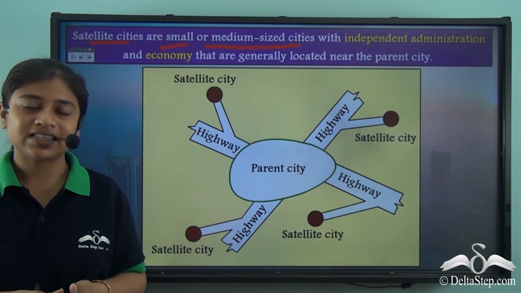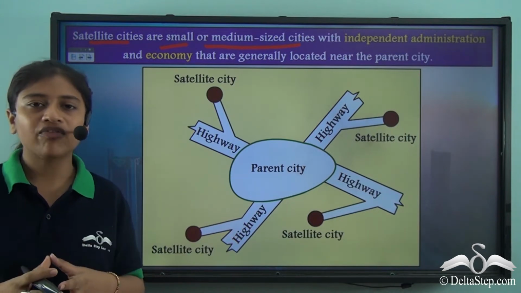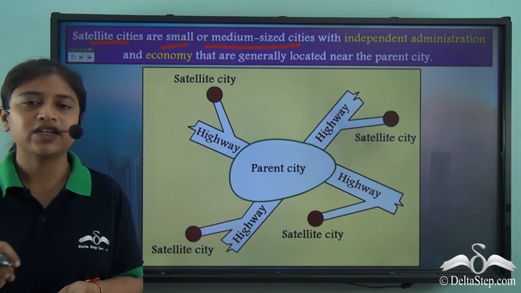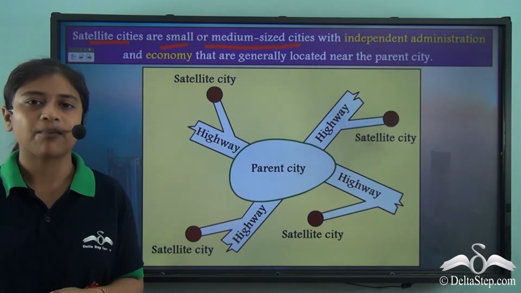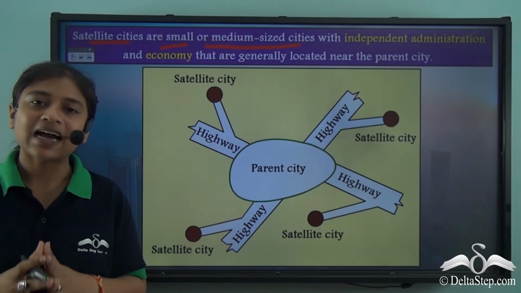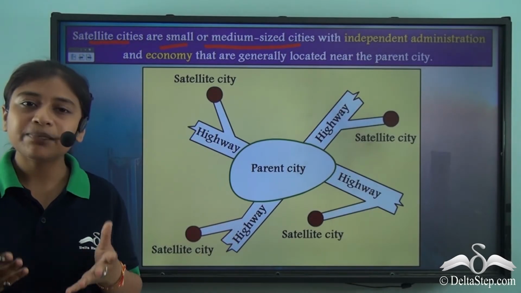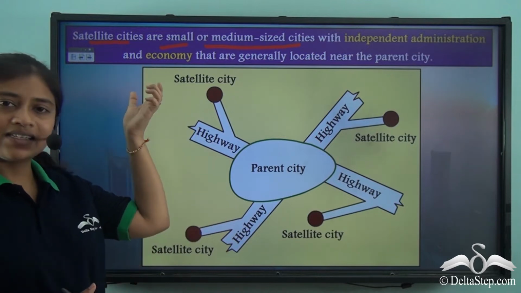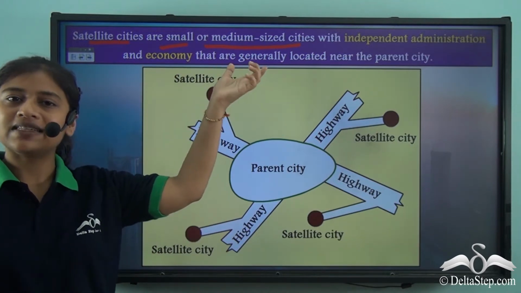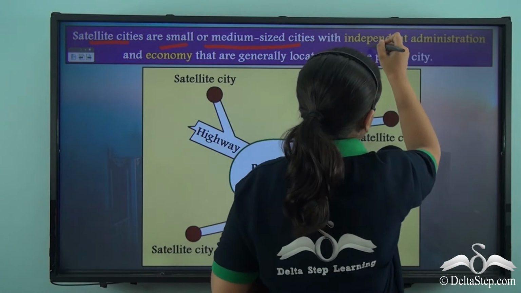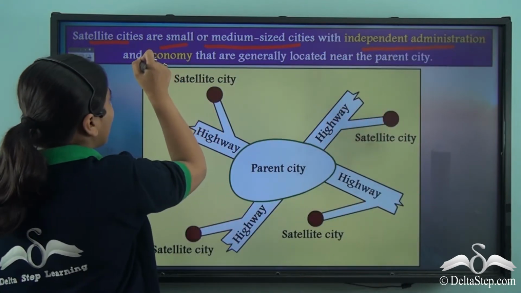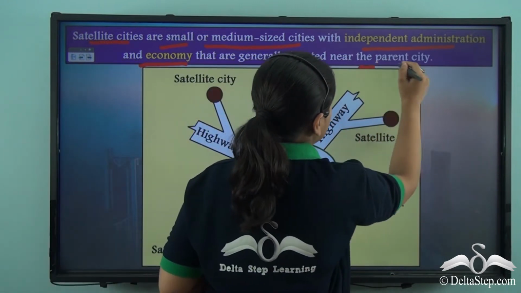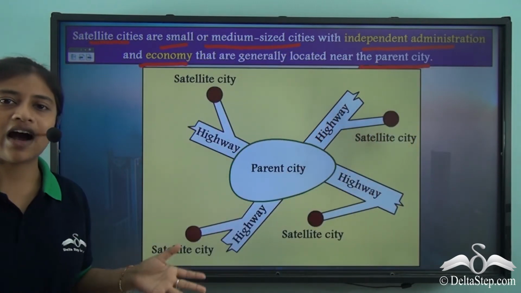So, satellite cities are not a part of any large city, but are just another small city located at a certain distance from the main city. Now, these satellite cities also have independent administration and economy. So, satellite cities are small and medium-sized cities with independent administration and economy, and they are generally located near the parent city or the larger city.